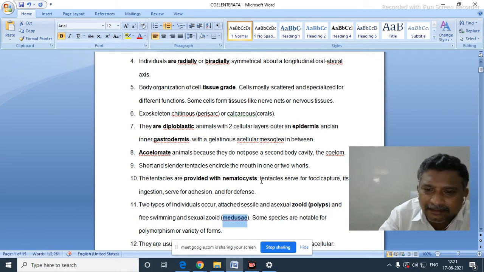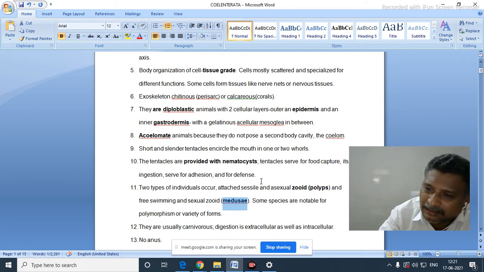The polyp is meant for asexual reproduction and nutritive work: gathering the food material, digesting it, and providing food to all other individuals. But the medusa does not do this. It doesn't have any mouth.